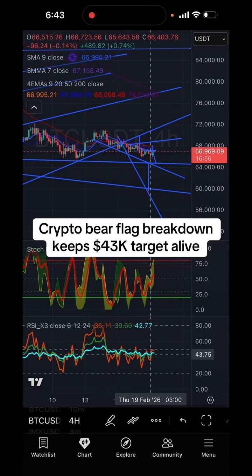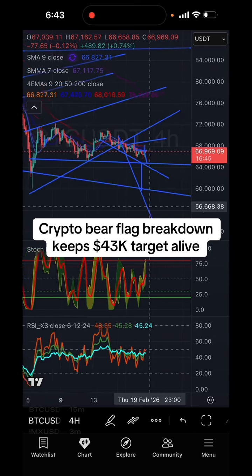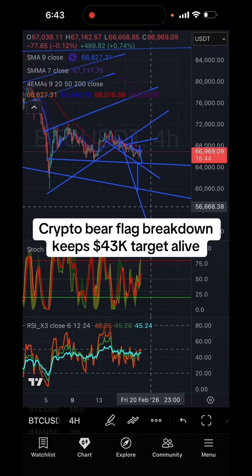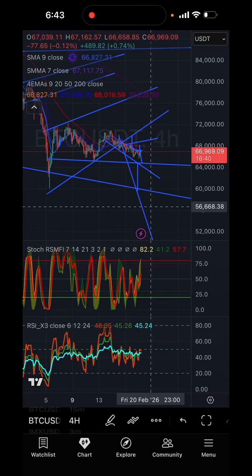However, the 1 hour does want to pop us up, and so does the 8 hour, although the 12 hour and the 24 look like they want to come down, as well as the daily. And so what we are looking at here is a mixture of time frames, right? Remember that the higher time frames are weighted more than the lower time frames. So if you have more higher time frames looking like they want to come down, more than likely they're going to push everything down. Same with the upside. If they are heavily weighted and they are pointing to the upside, they could push us up as well. We're going to give you both bull and bear scenario.